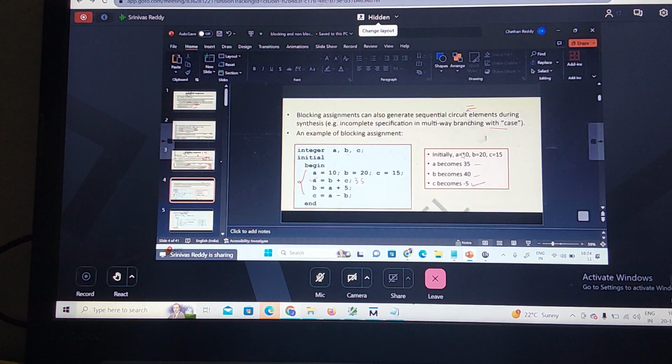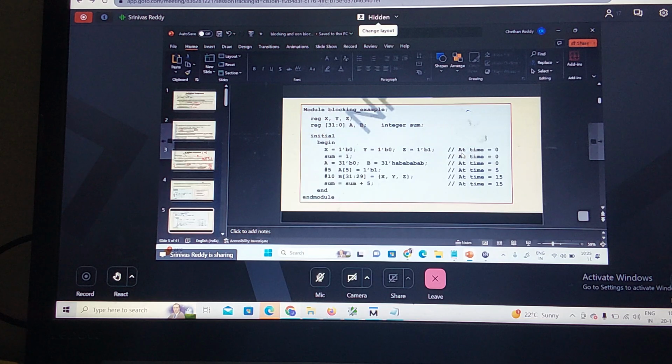Now let us see this example and understand how it will be executed. What operator are we using? So this is the declaration of the variables: reg x, y, z, and another one, reg [30:0] AB, 32 bits, and integer sum. Then initial begin. A and B are initialized at what time? At time t equal to 0. Correct? All these variables will be initialized. Now time t is equal to 5.